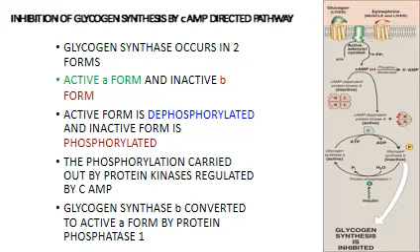So this figure again elegantly shows what happens here. That is how glycogen synthase can be converted from the active form to the inactive form, that is when glycogenolysis is occurring. But when glycogenesis is required, then the inactive form can be converted to the active form with the help of the enzyme protein phosphatase. And this is promoted by insulin.